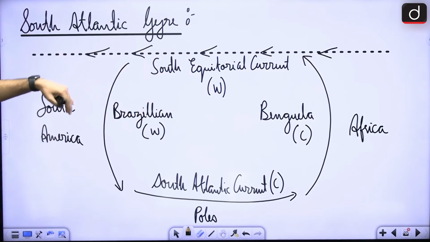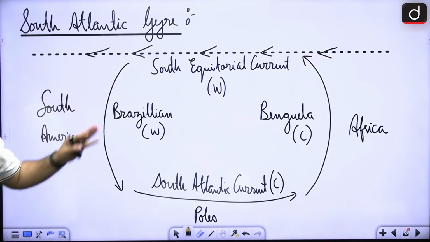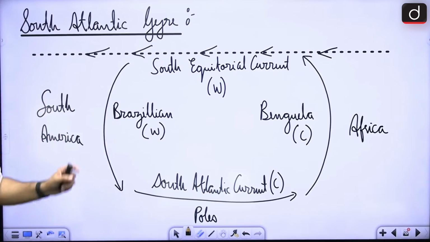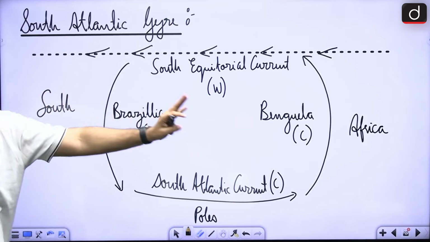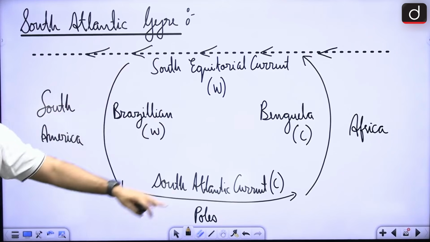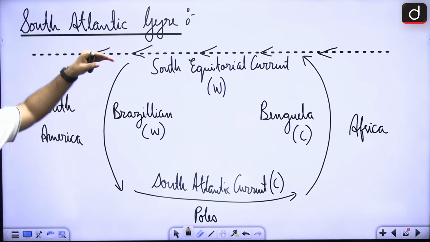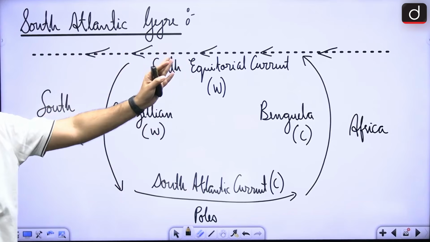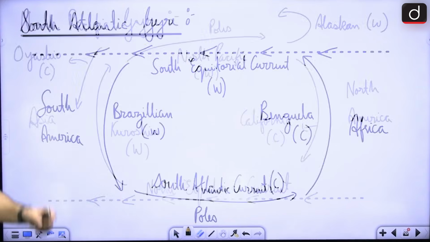And then as this South Equatorial current moves towards the South American region, towards the Brazilian coast, you will find the Brazilian current, that is a warm current, right? So this gyre you can remember with respect to South America and Africa, and the currents that are coming from the equator are warm, and as they move up from the poles, they are colder in character.